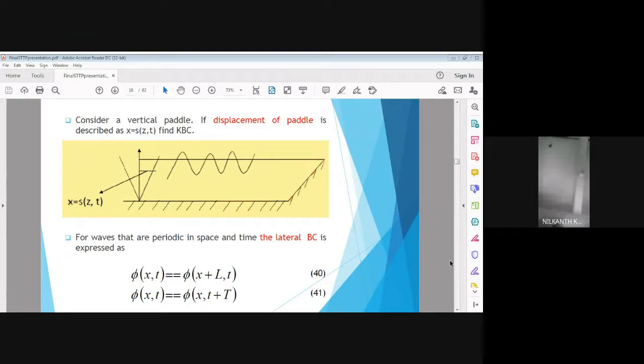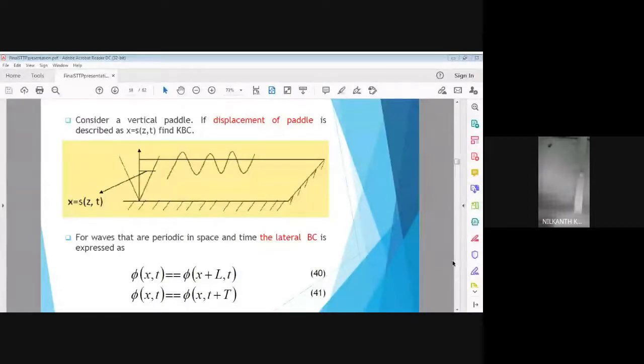So to complete one cycle of a wave, the period required is capital T. Write down: capital T is the wave period, which is required to complete one cycle of a wave, wherein theta varies from 0 to 2 pi. This is the wave period. So we have talked so far about 3 parameters of the wave. One is amplitude, second is wavelength, third is wave period.